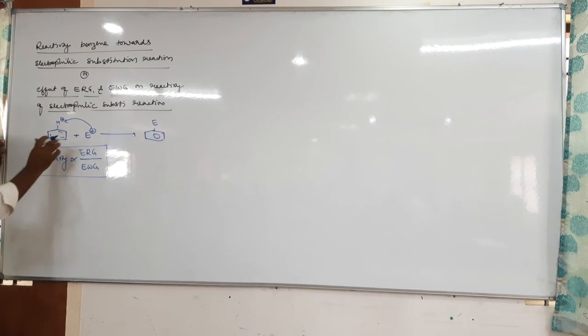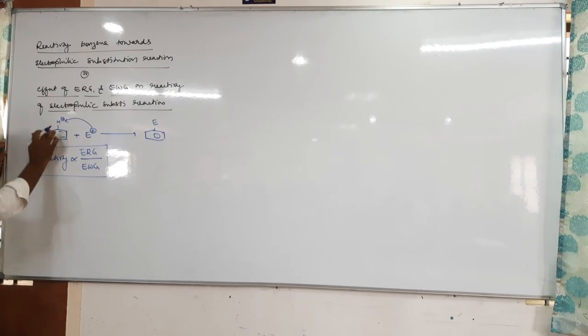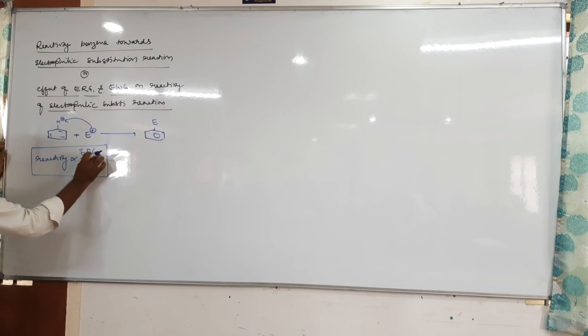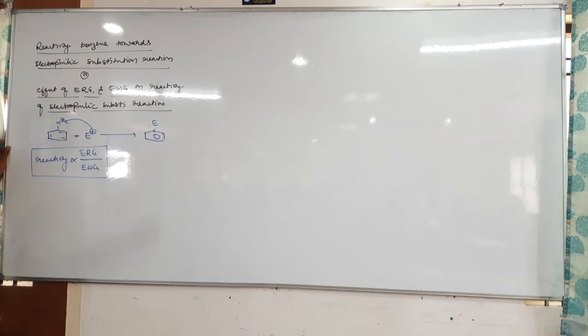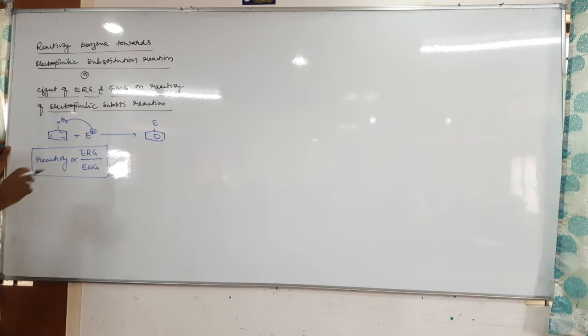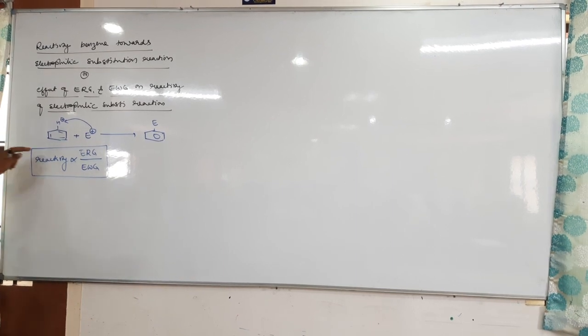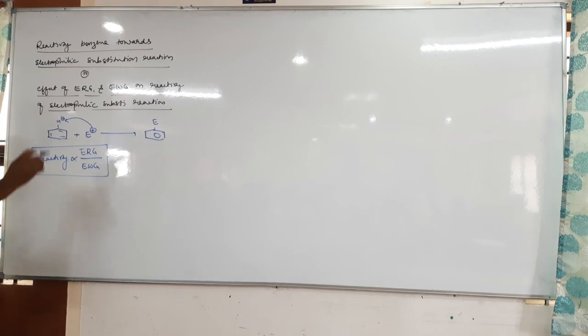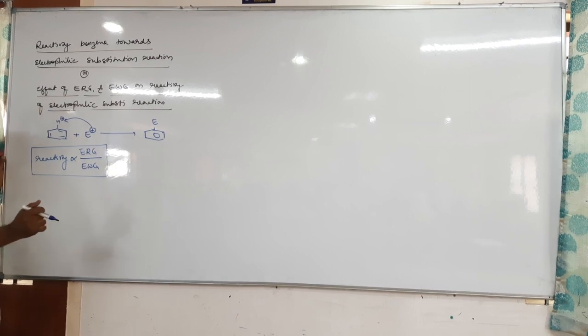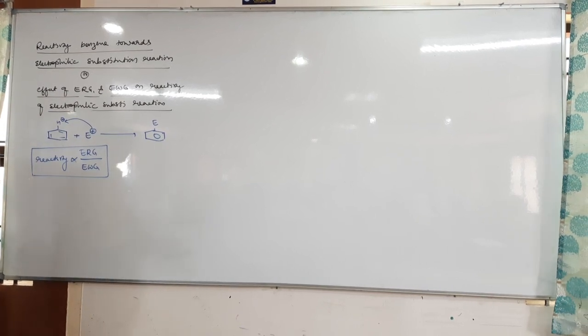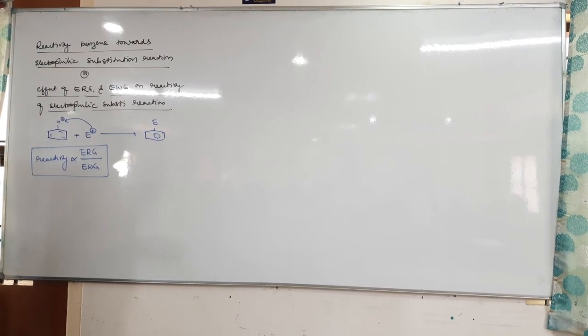If the benzene ring contains electron releasing group, its reactivity increases. If the benzene ring contains electron withdrawing group, its reactivity decreases.